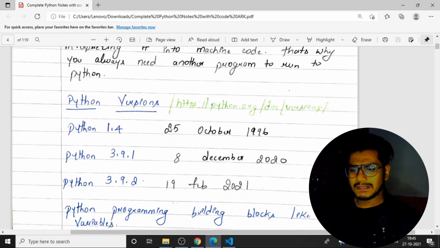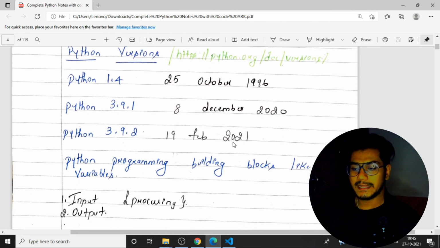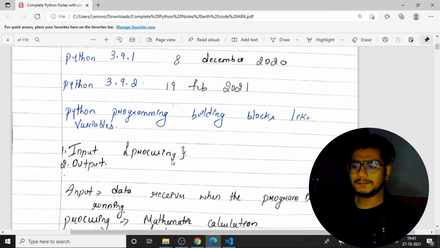It started with Python 1.4 in 1996. Now it is 2021. In my notes I have written 3.9.2, but now it has come to 3.10. I have got the version right now. As you know how programming is built, Python programming has building blocks like variables, input, processing, and output. It will take the input, do the processing, and give us the output.